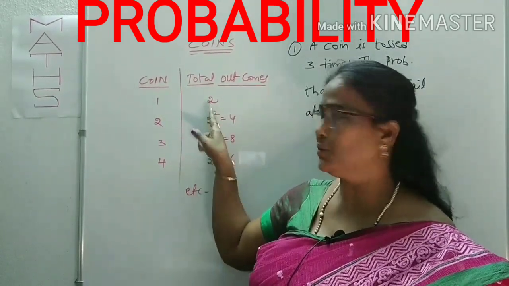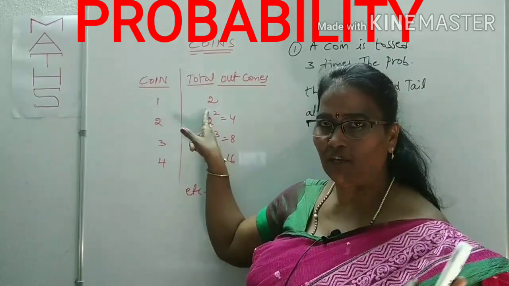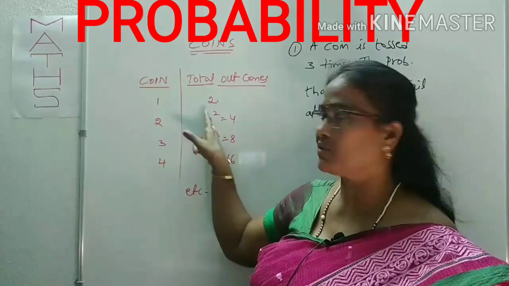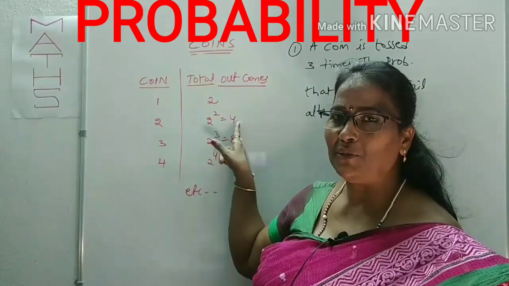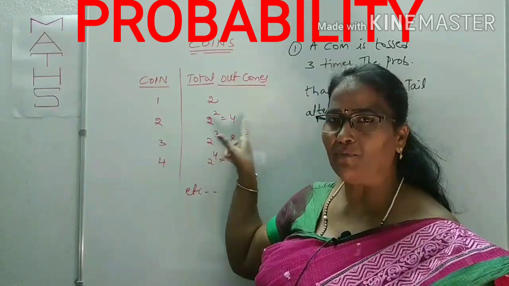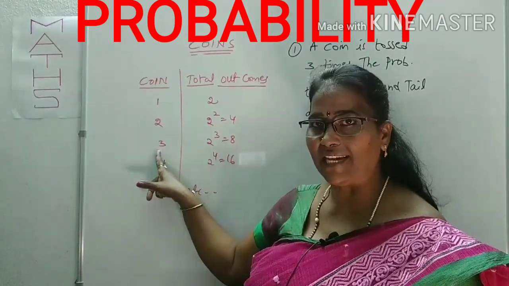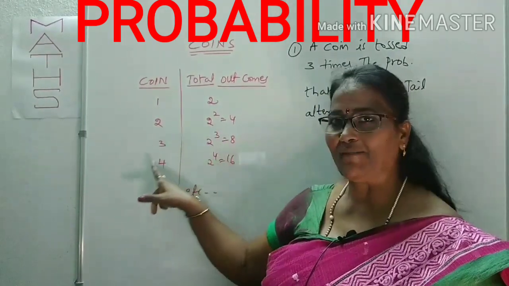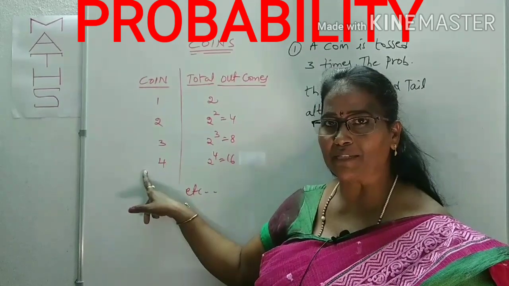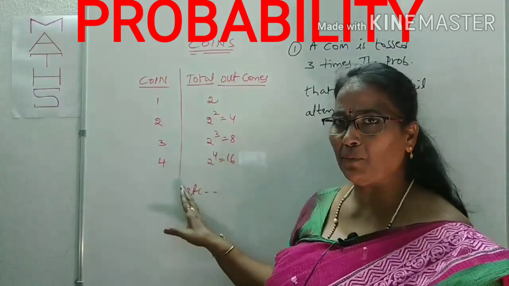This is the basic 2. How many times it will be raised? The number of times it is tossed will be taken as the power. 2 square is equal to 4. These are the number of outputs that come when two coins are tossed at a time, or maybe one coin is tossed twice. In the same way, if it is tossed thrice, that will be 2 cube, which is 8. If it is tossed 4 times, that is 2 power 4, which is equal to 16. These are the main points.